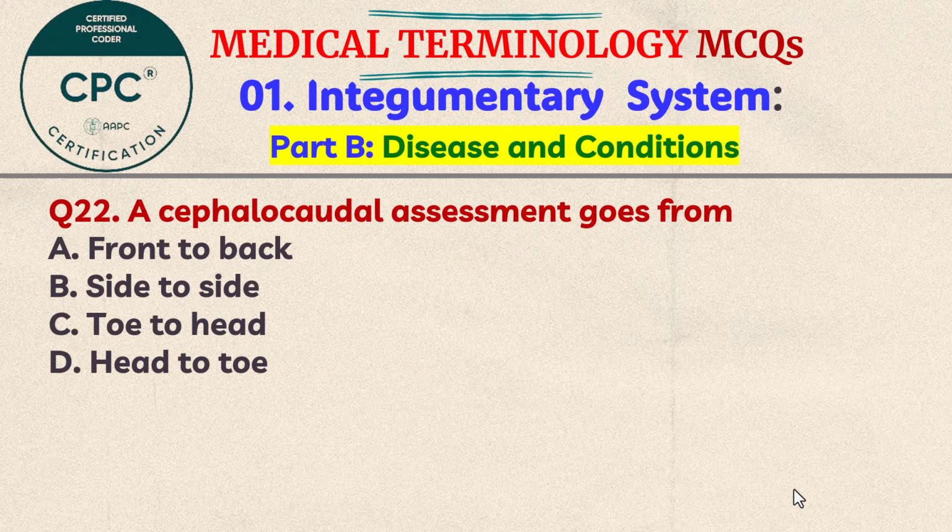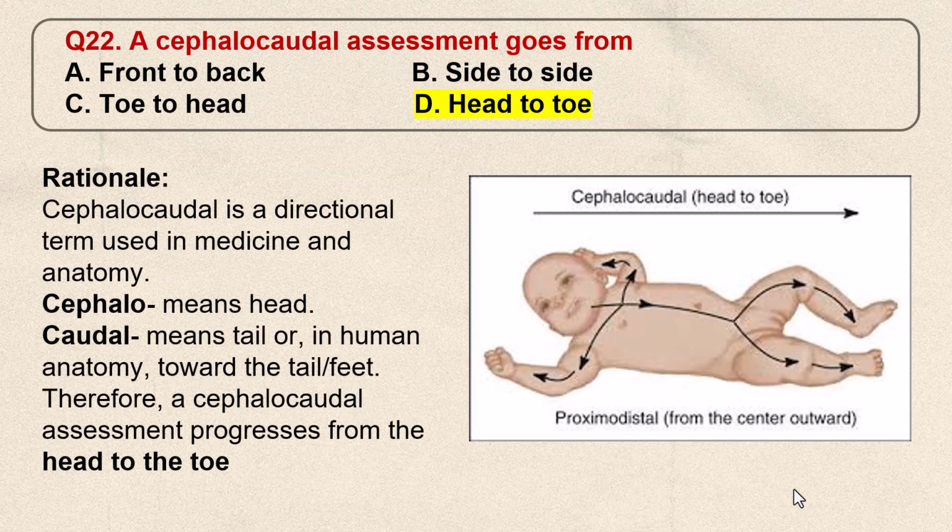Question number 22. A cephalocaudal assessment goes from A. Front to back, B. Side to side, C. Toe to head, D. Head to toe. Think the answer. The correct answer is D. Head to toe. Cephalocaudal is a directional term used in medicine and anatomy. Cephalo means head, caudal means tail, or in human anatomy towards the tail or feet. Therefore, the cephalocaudal assessment progresses from head to toe.